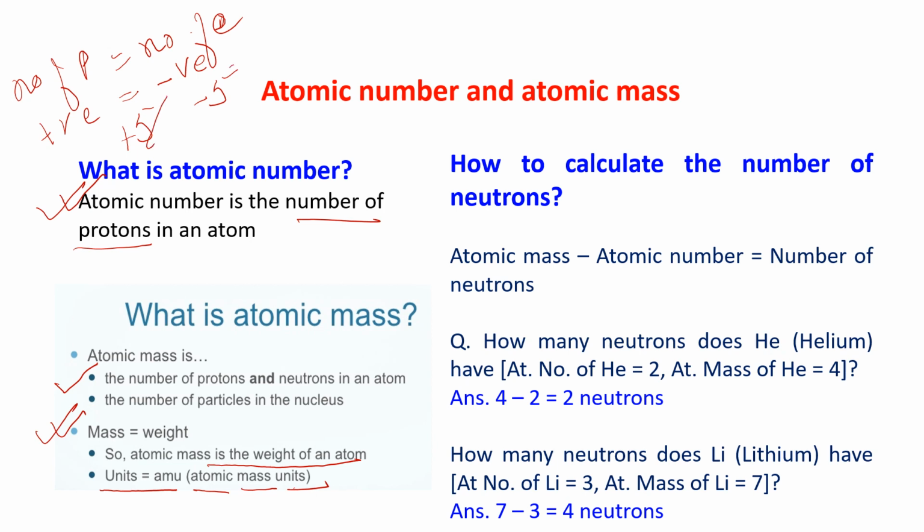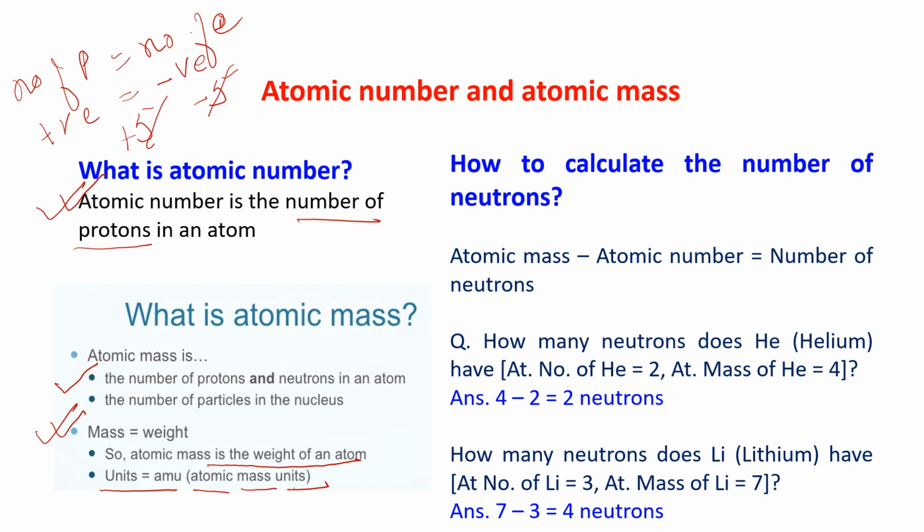They cancel each other. So the atom is neutral, electrically neutral. Though there are positive and negative charges, the atom has no net charge, because protons and electrons are equal and opposite in number, so they cancel each other.